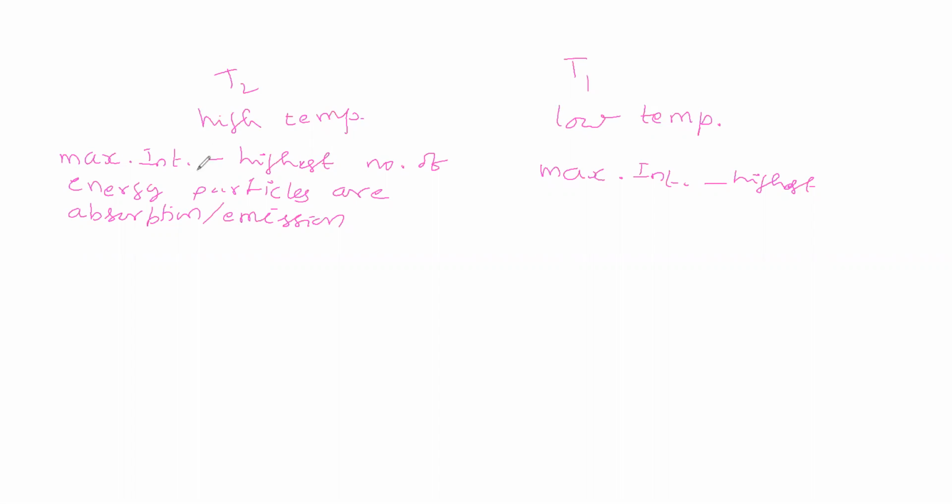Now let us compare maximum intensity in these two cases. Maximum intensity is high here, maximum intensity is low here. That means here the higher energy particles observed is high.